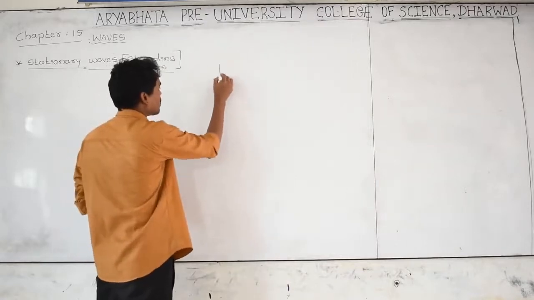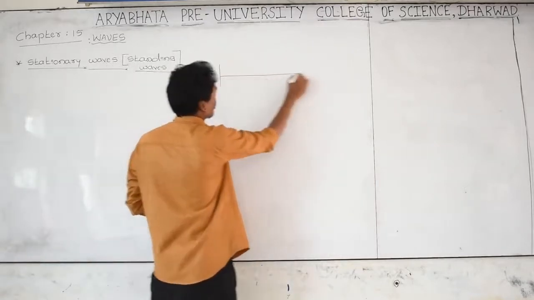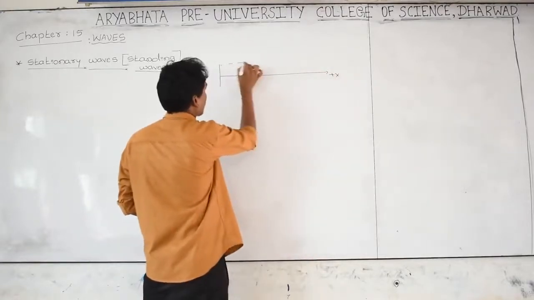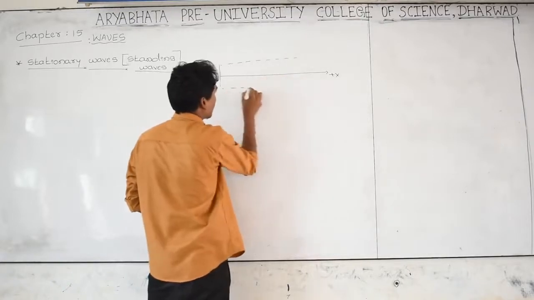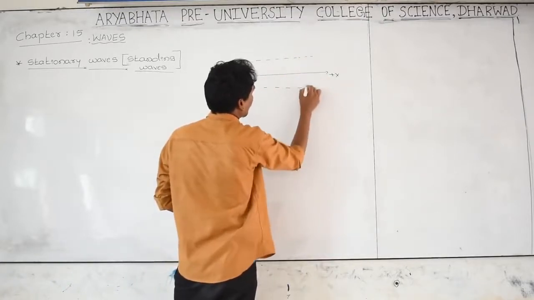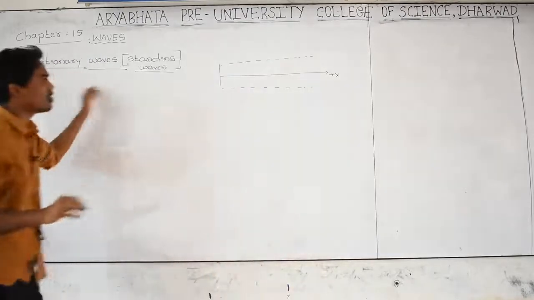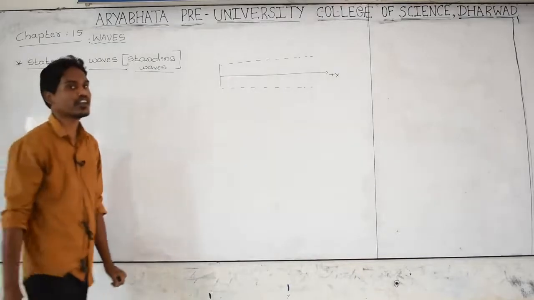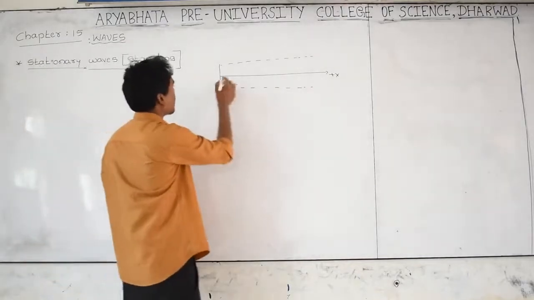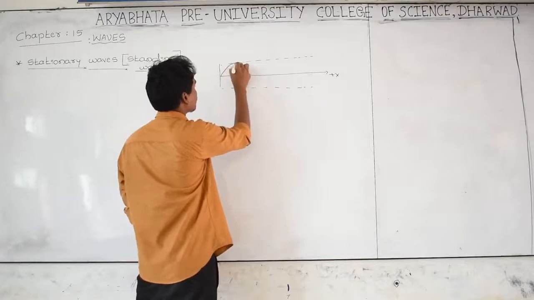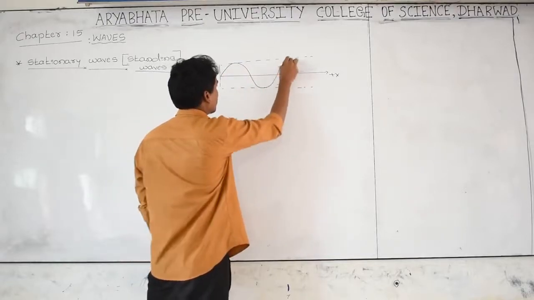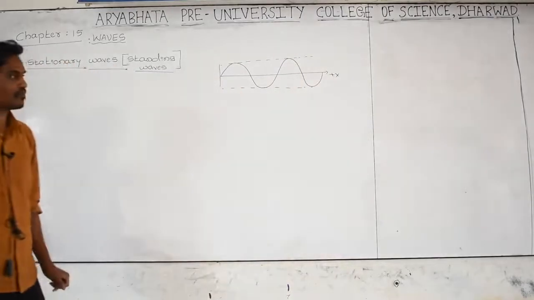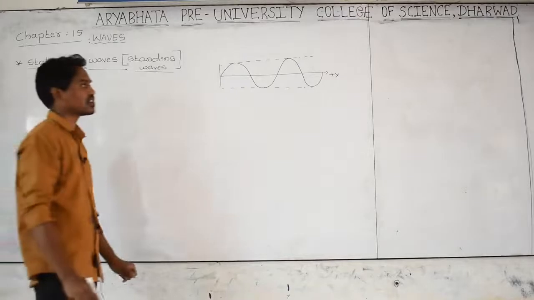Let us take this wave, the first wave I am taking. This is a first wave moving in the positive x direction. Before going to the definition of a stationary wave, please understand the nature of this wave, and then you will understand the standing wave. This first wave is moving in the positive x direction, and the wave can be characterized by two terms.